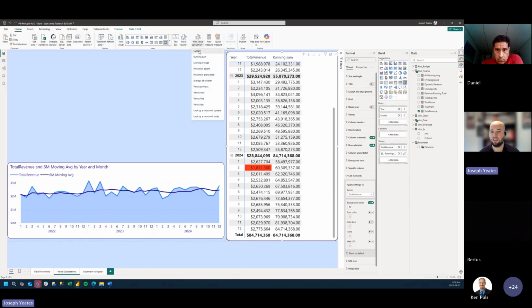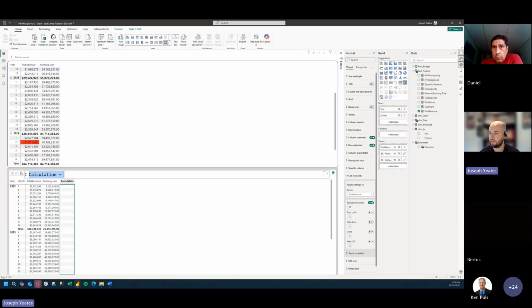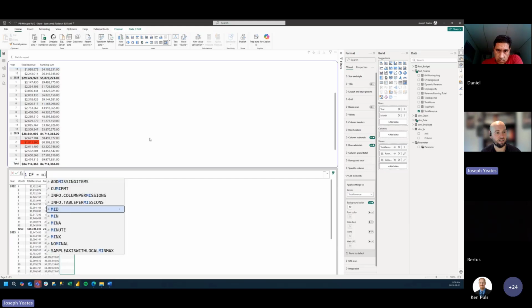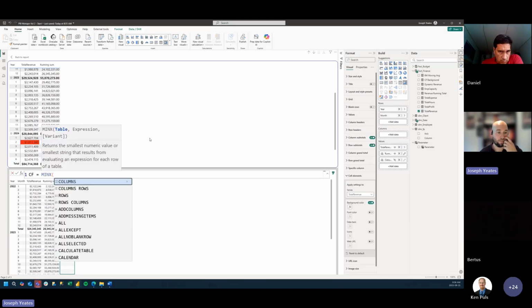So I'm going to create a custom visual calculation, and I'm going to reuse the same logic from a measure, but rather than defining it in a measure, defining it in the field, the visual calculation. And I'll show you why in just a second. So we'll say conditional formatting is equal to MINX. This time for our table, we don't actually need to do that big complicated statement.